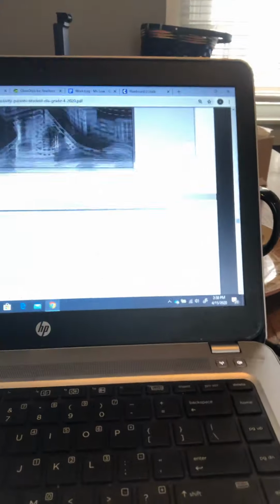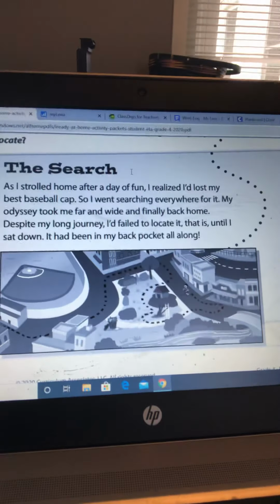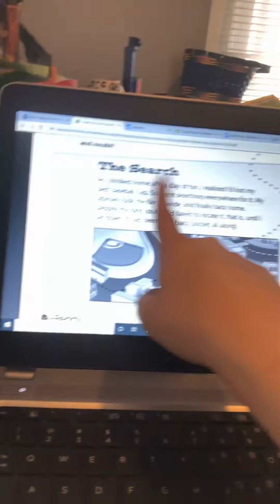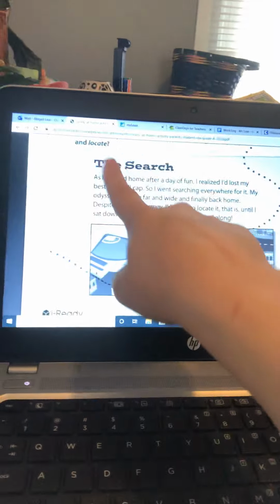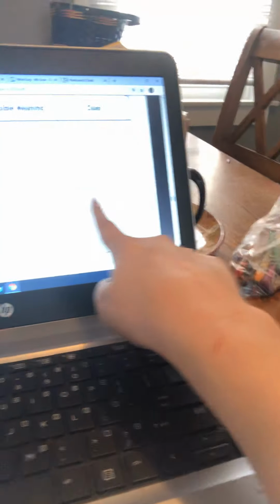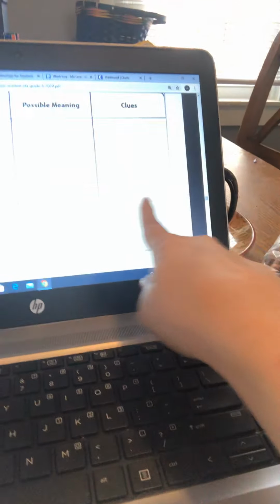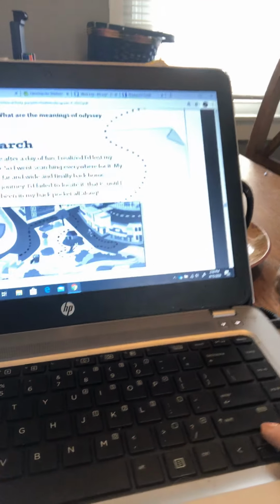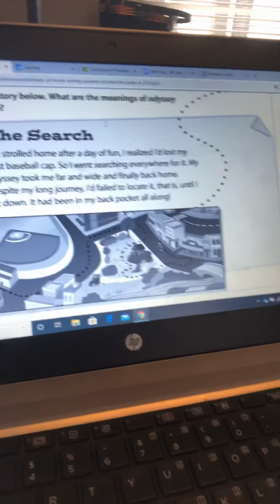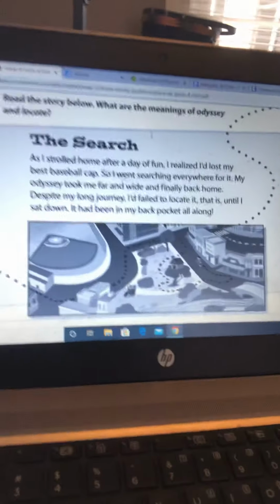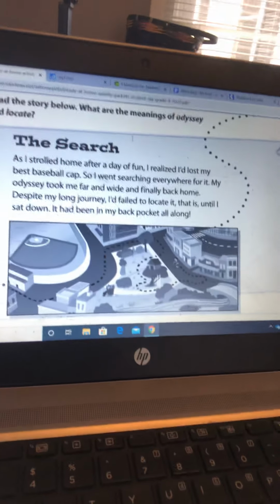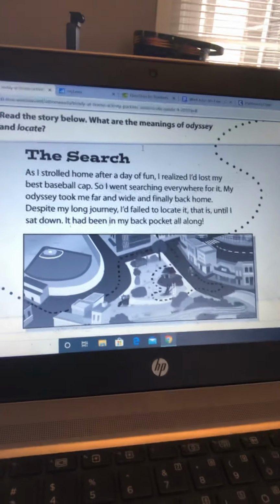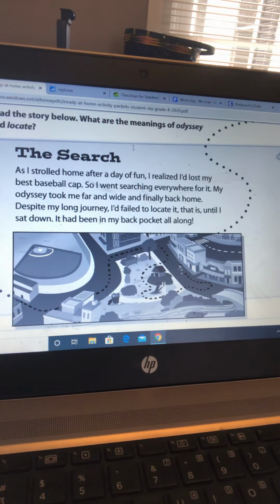Clues. Well, I think a clue is the fact that it's all about searching. That's a clue. So let's put that as a clue because he's searching for something. So put search in clues. Pause this. Put search. Spell it right. It's right here. Okay. Searching for it everywhere, far and wide, long journey. I failed to locate it until I sat down. It had been in my back pocket all along.